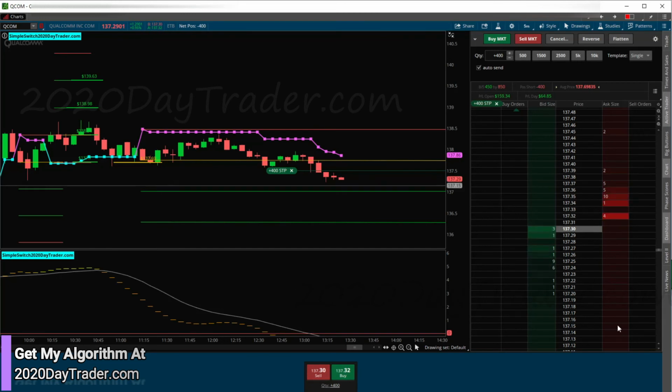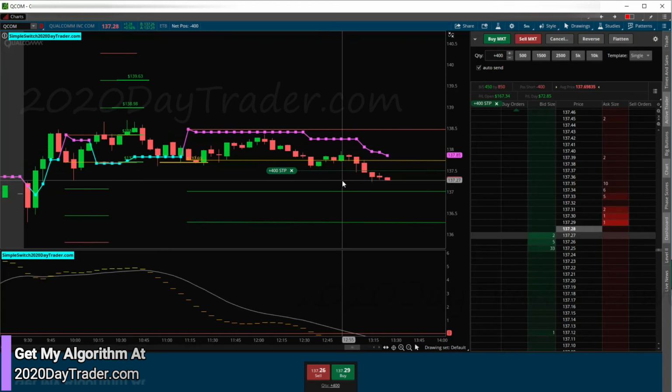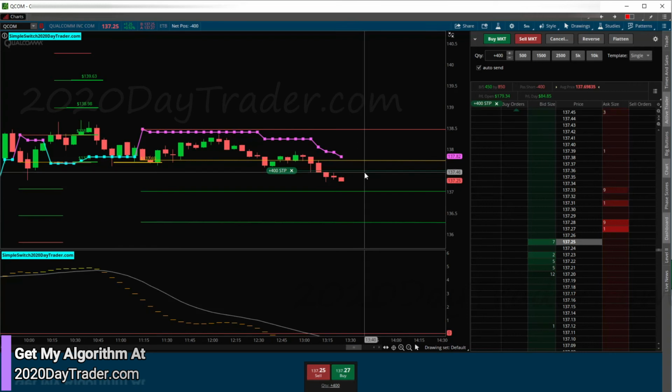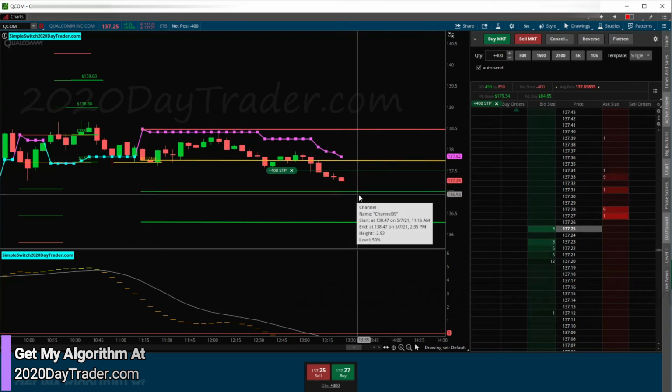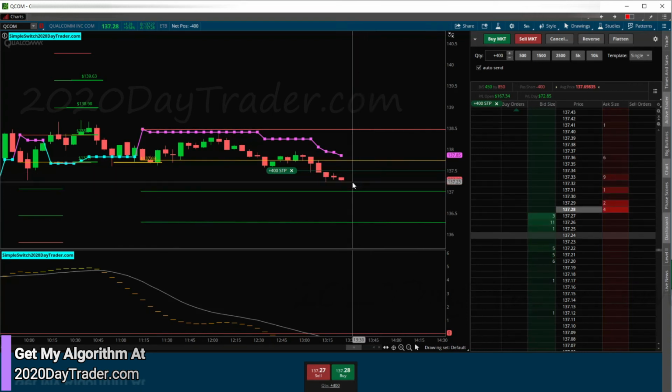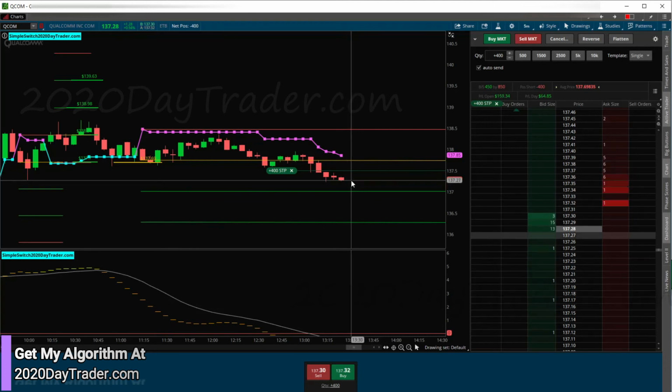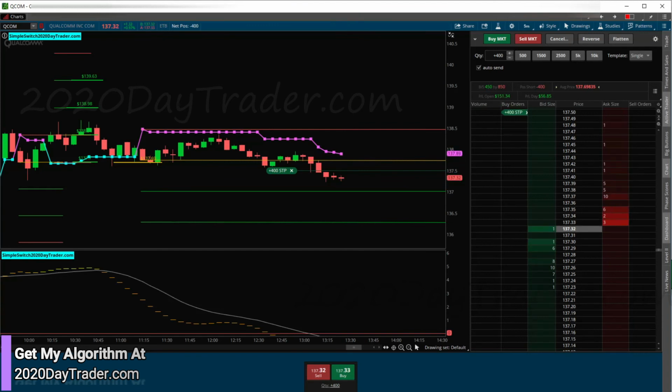Okay, so a lot of red candles now. 1, 2, 3, 4, 5, 6. It's not normal for this ticker. So there's a good chance we'll get stopped out if this doesn't go deep enough to make room for a green candle to come back up. We've got 4 minutes left, so we'll see what happens with this candle.